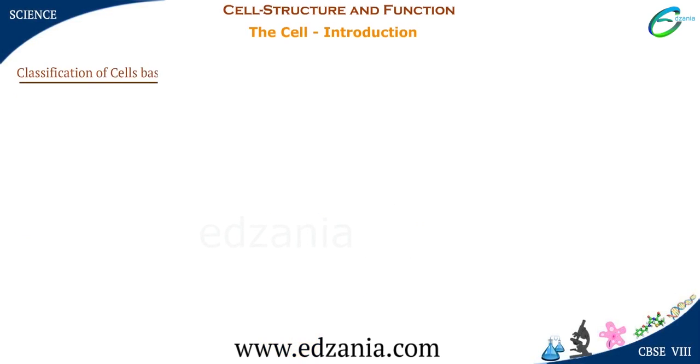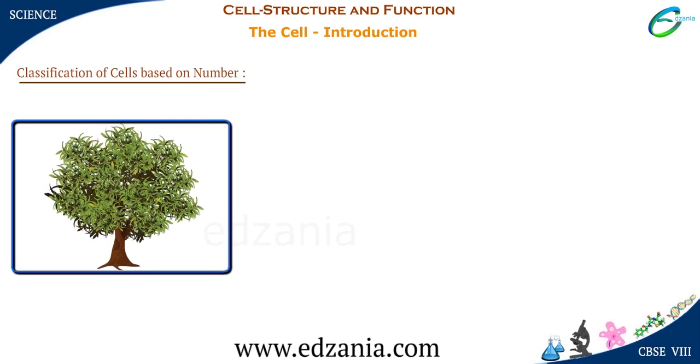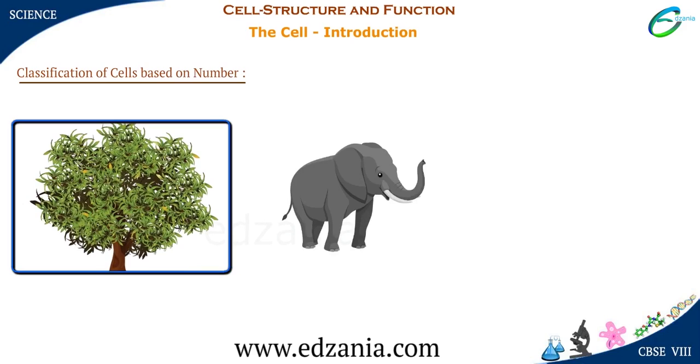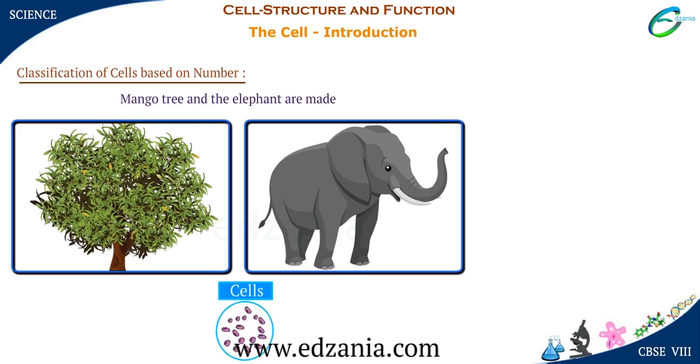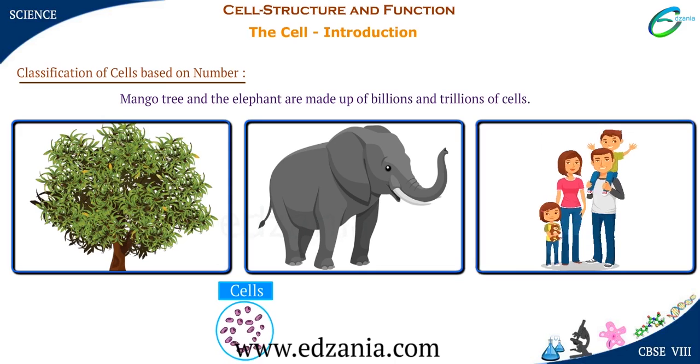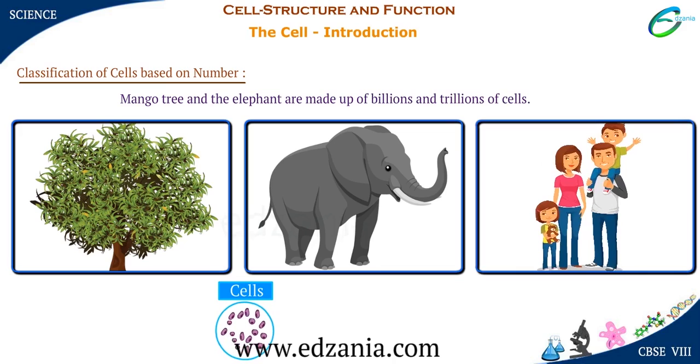Classification of cells based on number. Look at the mango tree or an elephant. Can you guess the number of cells in them? Both the banyan tree and the elephant are made up of billions and trillions of cells. Even we humans have trillions of cells.